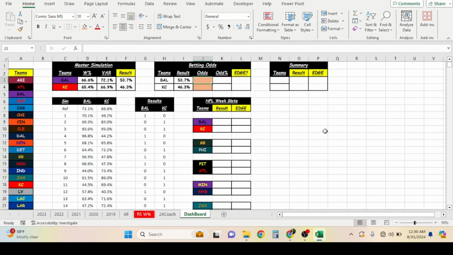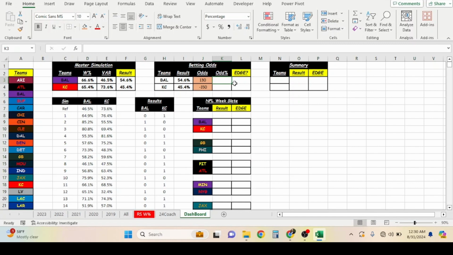So the first step here is, what are the odds of this actual football game? From when I looked earlier, I can pop it up now on my phone. Sorry, there should have been more prepared, but like I said, walk through. So here we go. I got plus 130 for the Ravens, and I got minus 150 for the Chiefs. Now, we're going to take that American odd, that's what it's called, American odds, and we want to put them into a probability. There's an equation that does that. Then we're going to take our odds, measure it against the betting odds, and see if we have an edge. Now, here's how you do the formula.